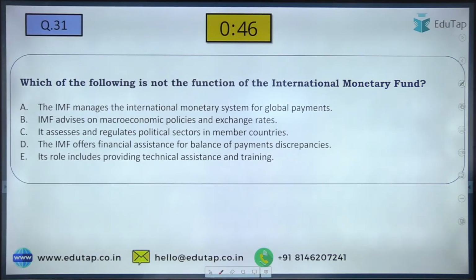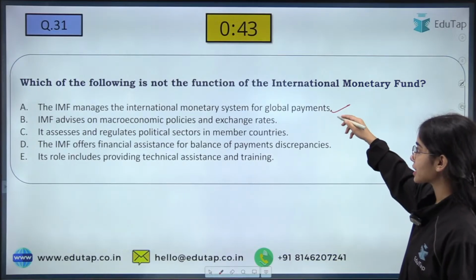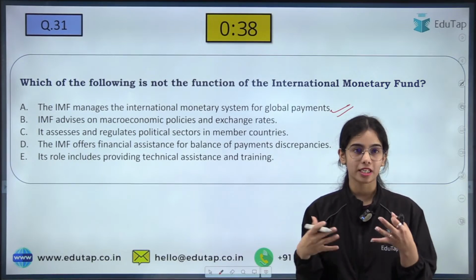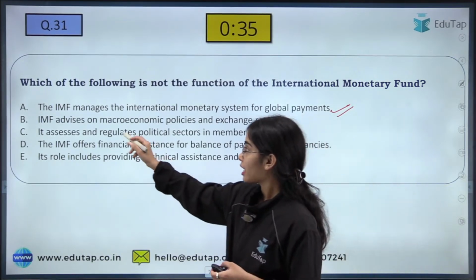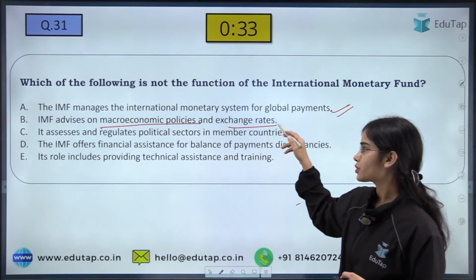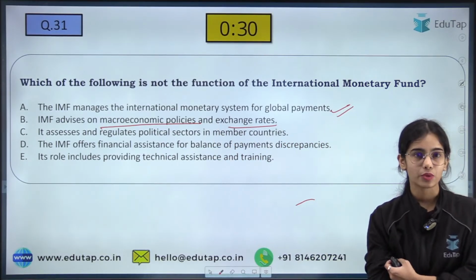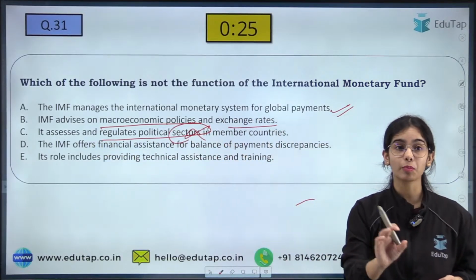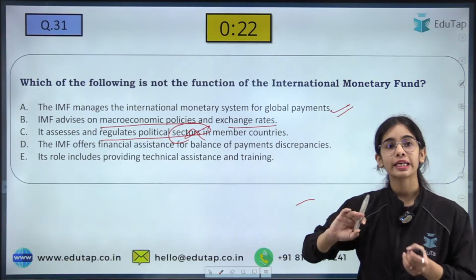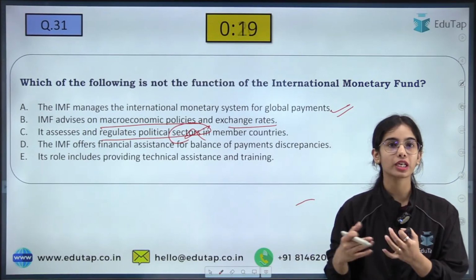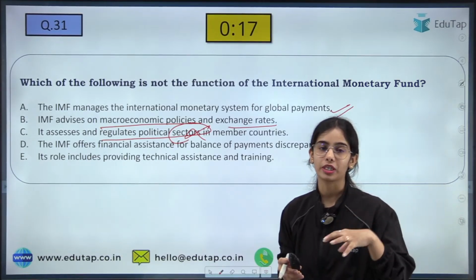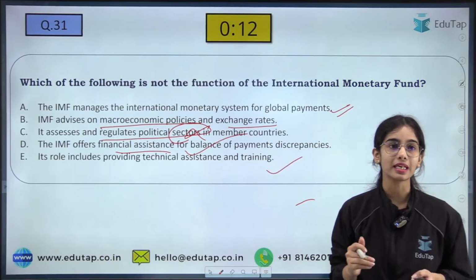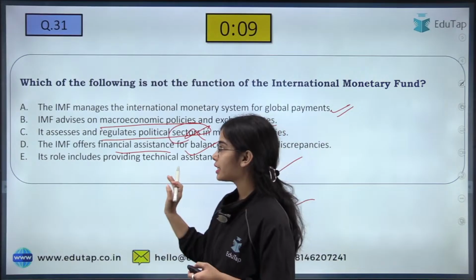IMF manages the international monetary system for global payments. That is correct. It is the International Monetary Fund that looks after the international payment and settlement function. It advises on macroeconomic policies and exchange rates. That is also correct. It regulates the political sector? It cannot regulate the political sector. That is a very internal thing of a country. The government of the country is there to regulate its political sector. IMF offers financial assistance, that is correct, and it also provides technical assistance and training. So only C is the incorrect statement here.